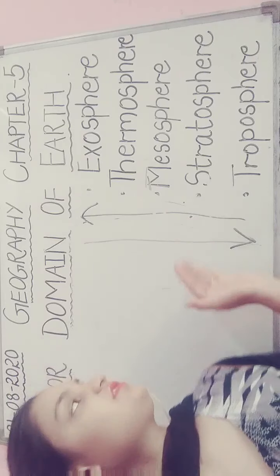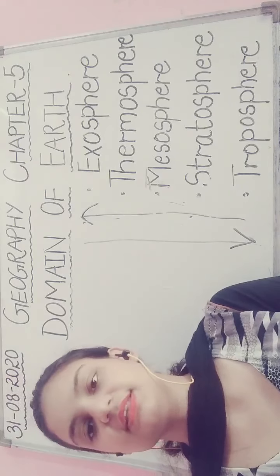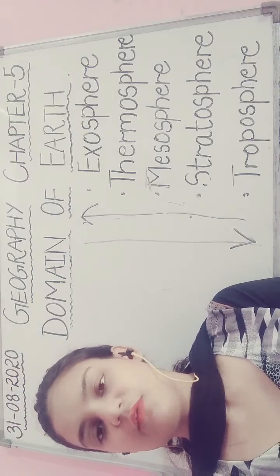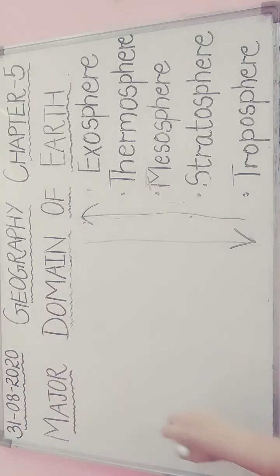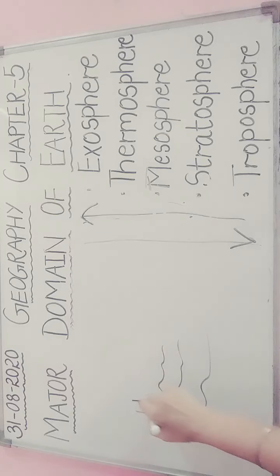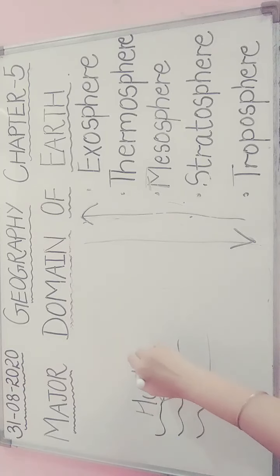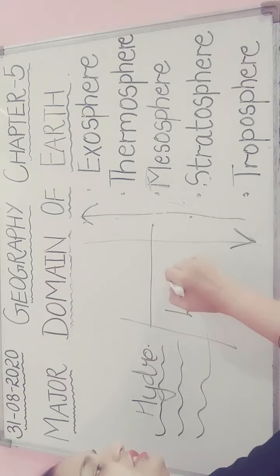Okay students, so this was all about the atmosphere. Now our next topic is biosphere. What is biosphere, that we will study. See students, this is the water portion, the hydrosphere. I will write it in short. Then this is the land portion, known as lithosphere.